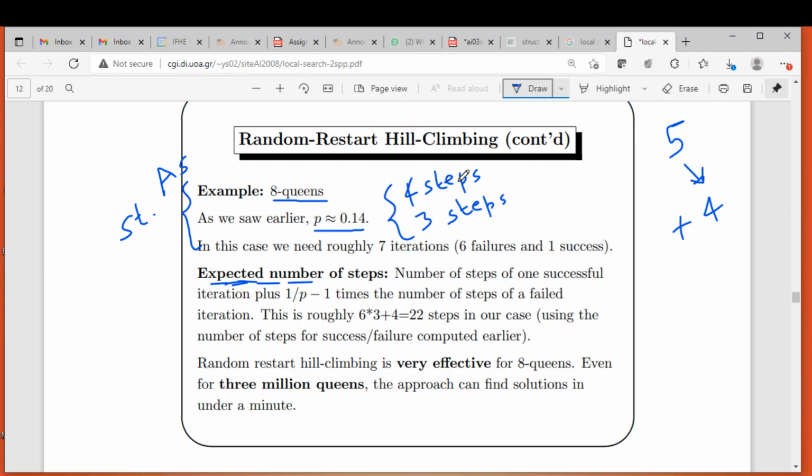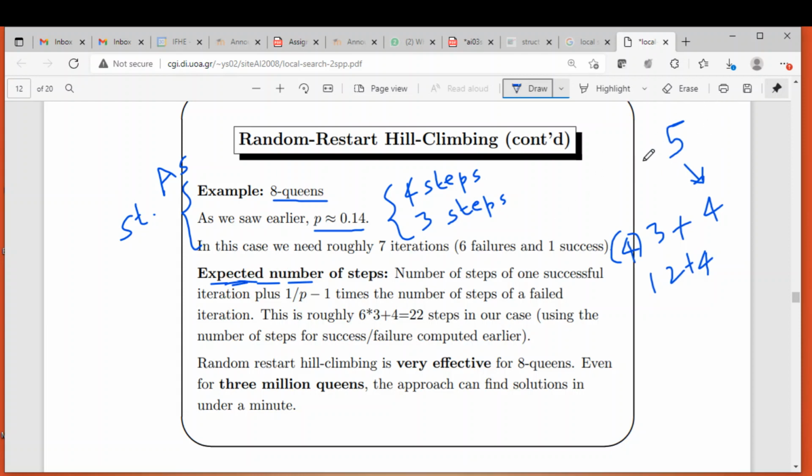During that time it has taken 4 steps on average. So the remaining 4 iterations, it got stuck and did not find the solution. During that time it has probably taken 3 steps on average. So it is 4 into 3, 12, plus 4, which is 16 steps. Are you getting it? This is how we calculate the expected number of steps.